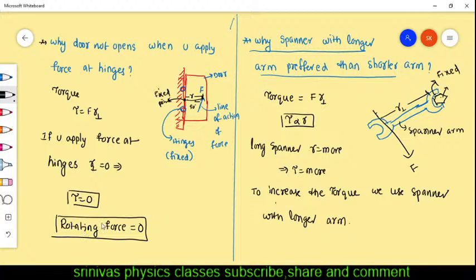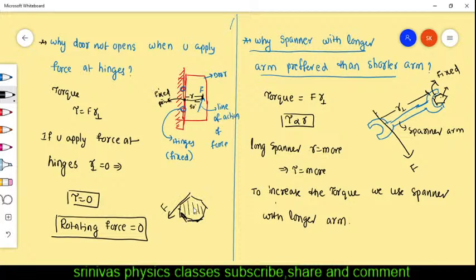Simply, if you apply the force, for example, you are not using the spanner. You want to rotate this nut. You want to open it with your naked hand. Directly you are applying the force to open the nut of the tire, or to open the nut of a certain machine or anything.